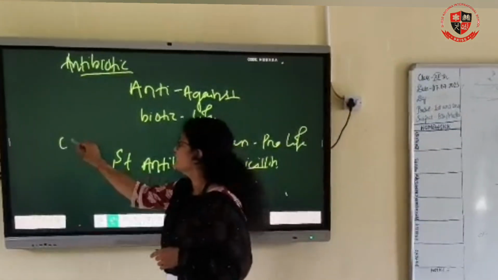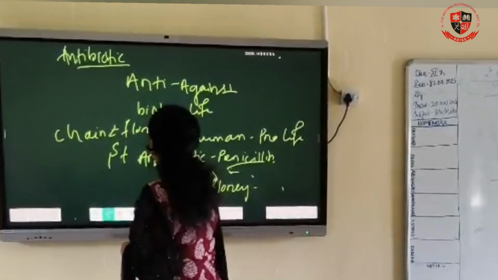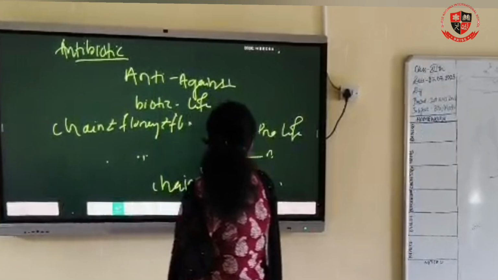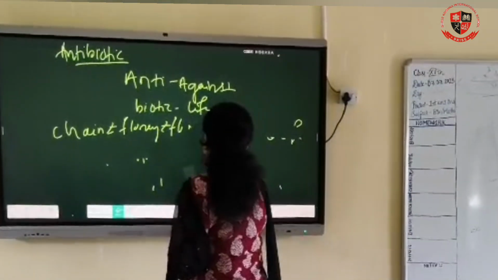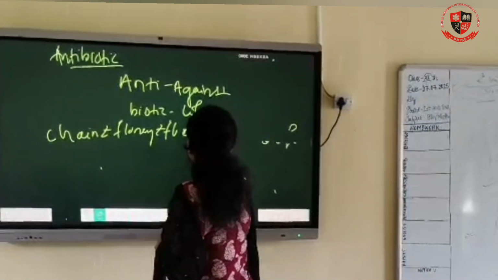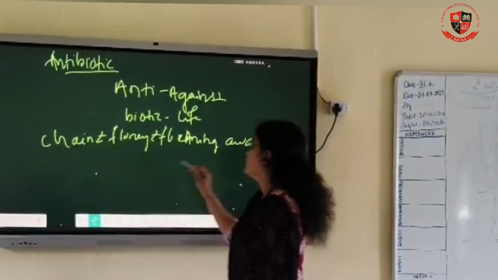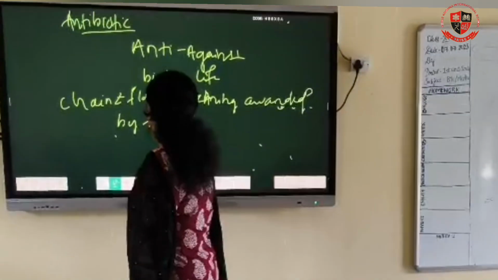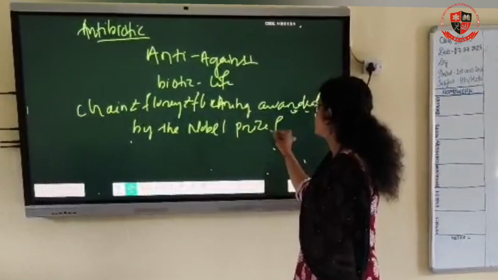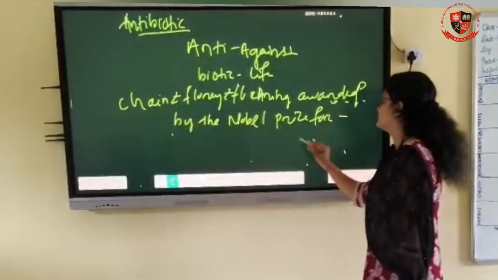After that, Chain, Florey and Fleming were awarded the Nobel Prize for the formation of the antibiotic in 1945.